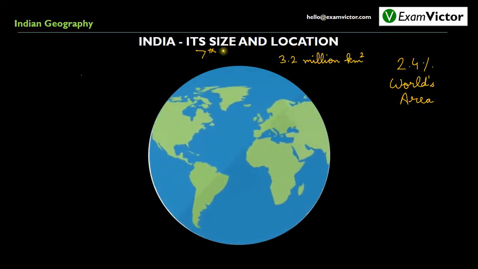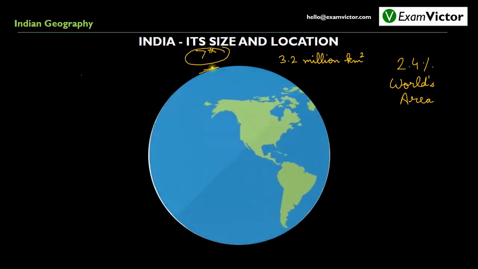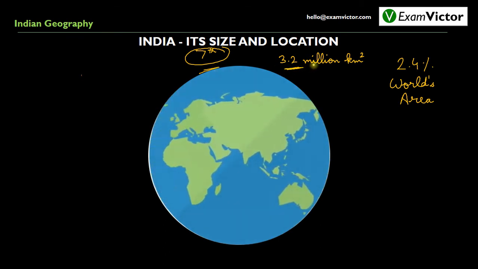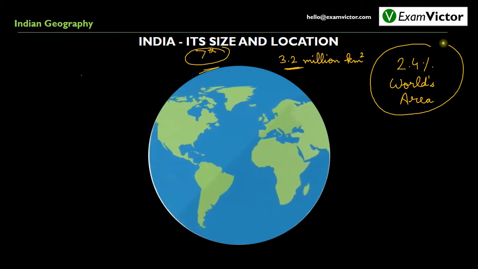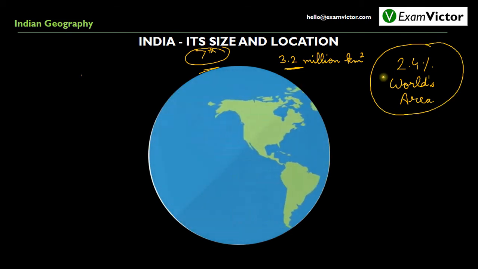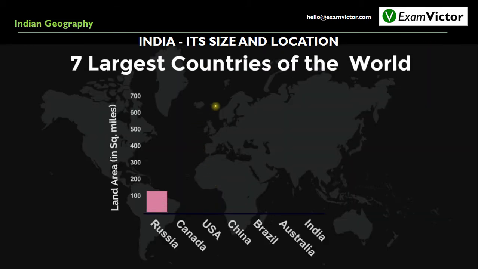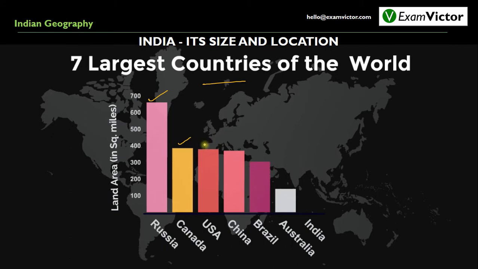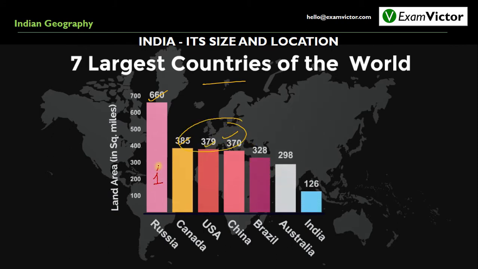If we talk about India's size, it is the seventh largest country in the world with an area of around 3.2 million square kilometers, which is 2.4% of world's total area. If we see the largest countries of the world, the largest country will be Russia, followed by Canada, USA, China. So the largest country in terms of area is Russia.